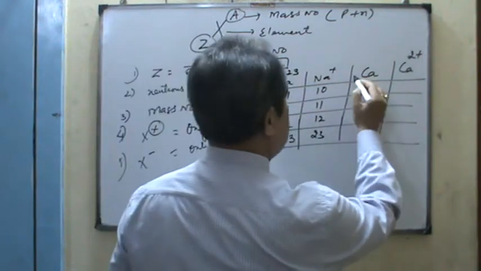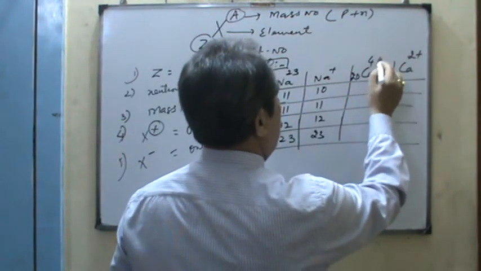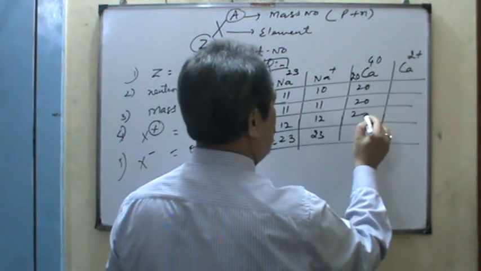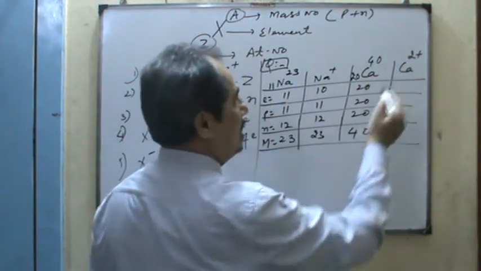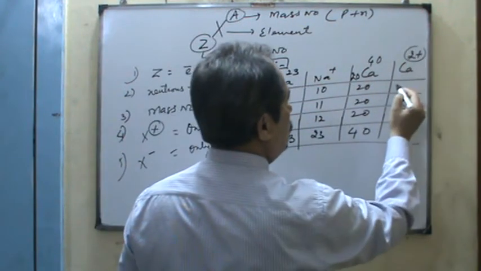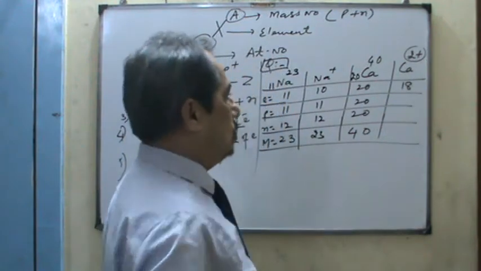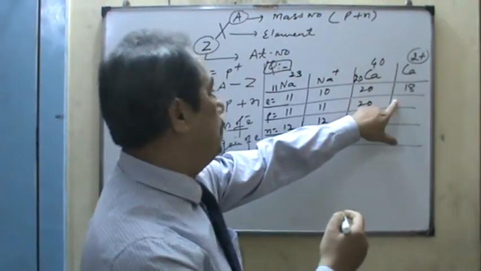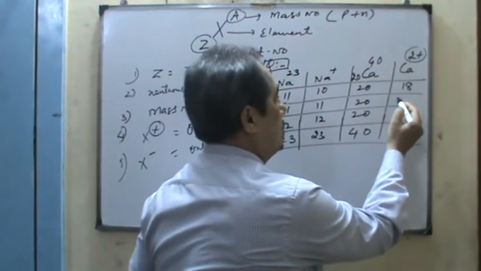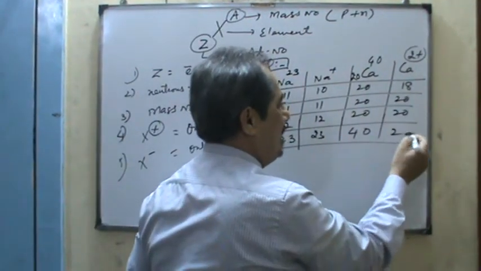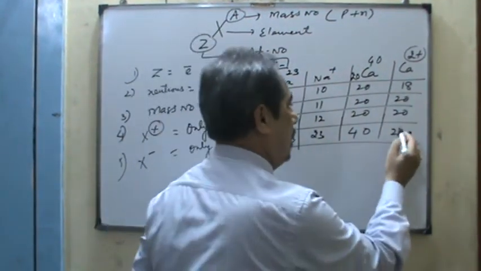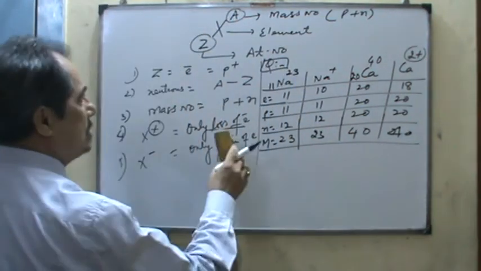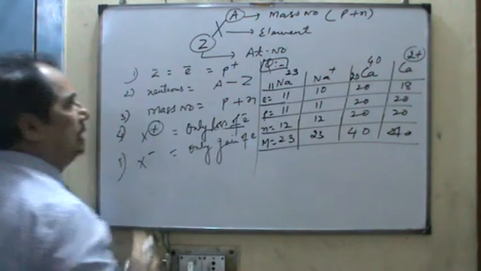Just in case of calcium, tell me the atomic number and the mass number. It is 20 and 40. But here it has 2 unit positive charge, so the total electrons are 18, right? The protons are once again 20, and the mass number is again 40. So I will take other examples here. Is it clear to everyone?